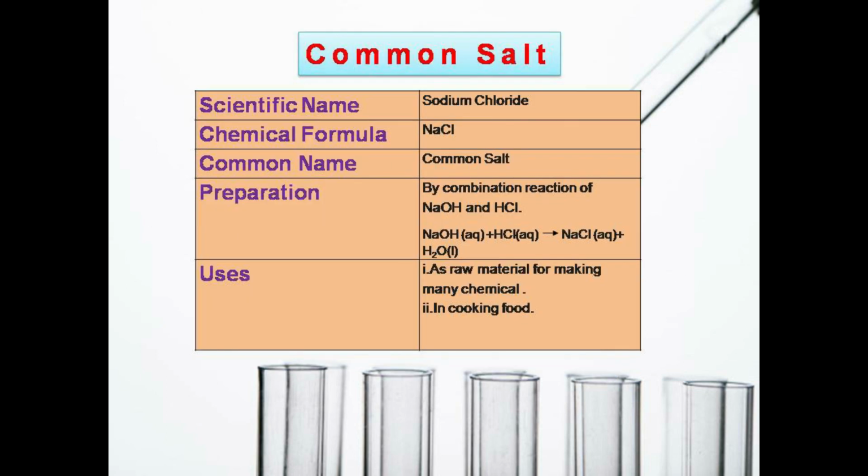Common salt. Scientific name: sodium chloride. Chemical formula is NaCl. Its common name is common salt. It is prepared by a combination reaction of NaOH and HCl. Uses: as raw material for making many chemicals, and it is used in cooking food.